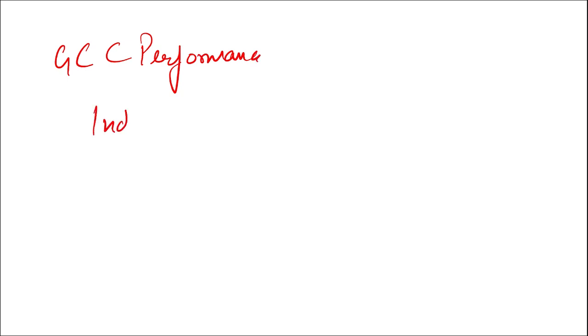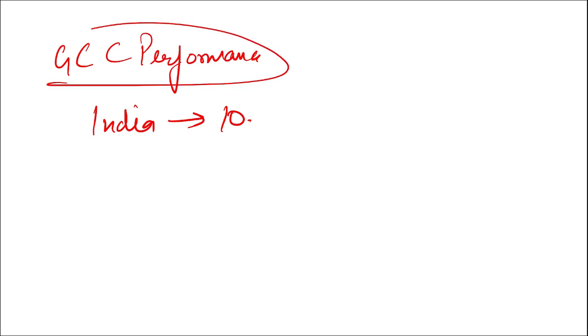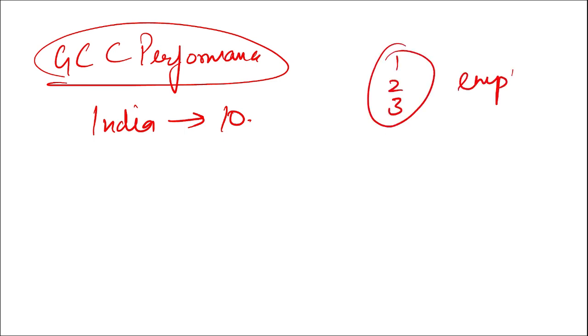Next, Global Climate Change Performance Index. What is the rank of India in this Climate Change Performance Index? The rank of India is 10th. And the country that topped, you can say, was whom? Here in this index, remember, first 3 positions were empty.